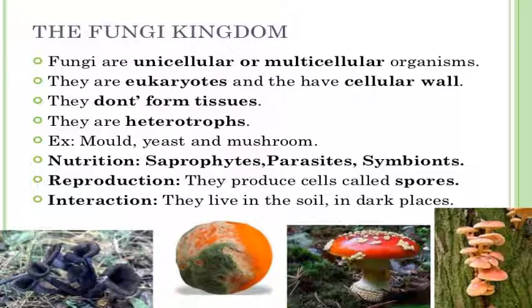those spores can reproduce sexually or asexually also. And if you find their interactions, meaning where they are generally found enormously, that place is known as their habitat. Their habitat is mostly those soils which are dark and wet, shady, moist places. Those are the best places for them to interact with the environment. So these are all the general things about the kingdom fungi.